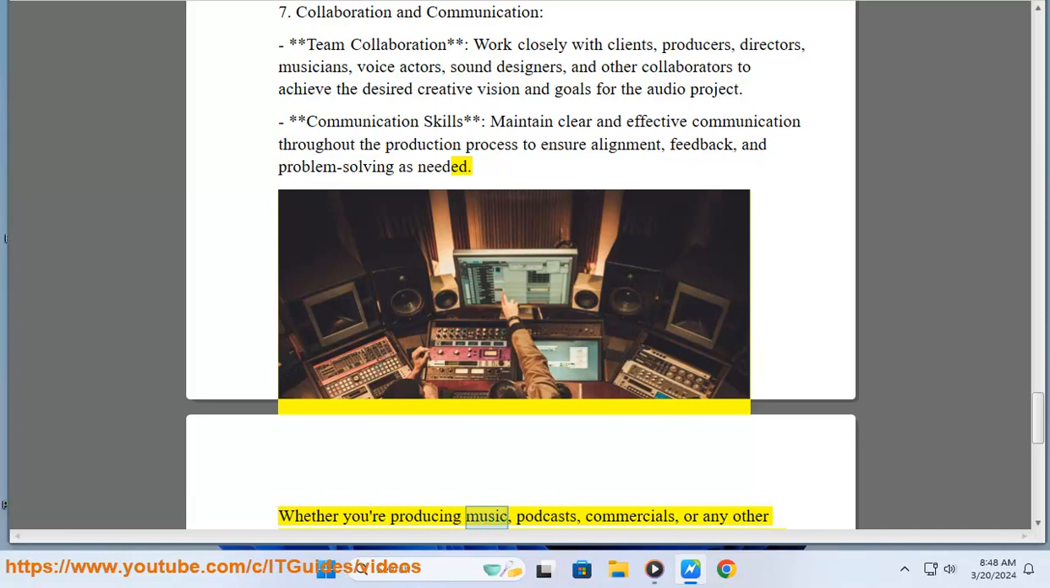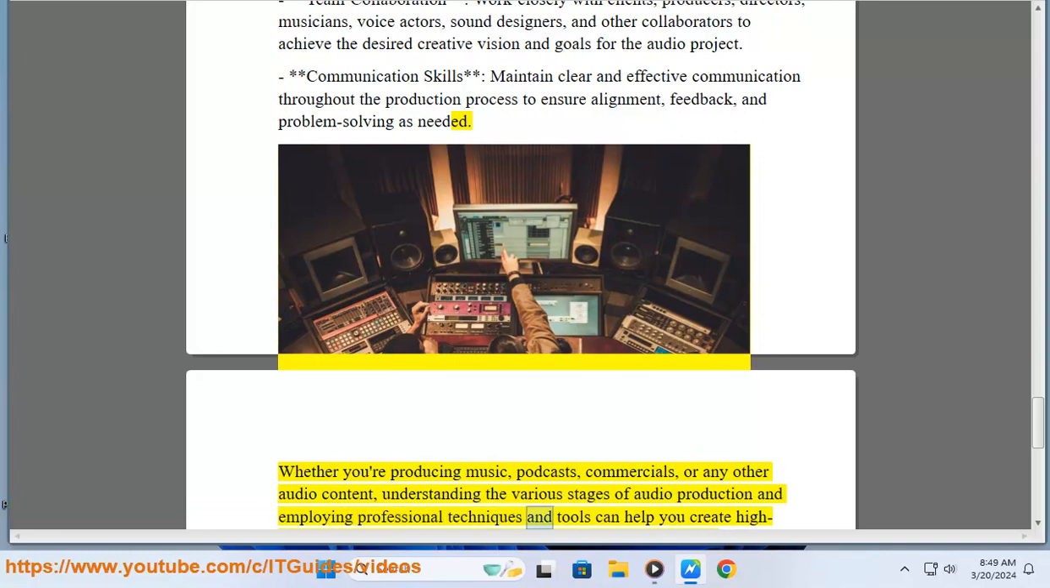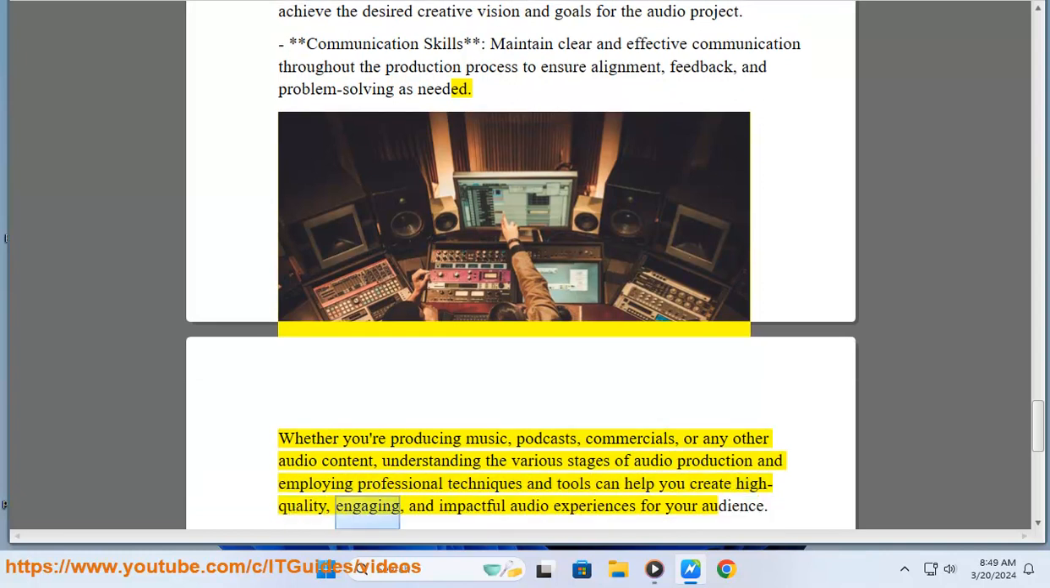Whether you're producing music, podcasts, commercials, or any other audio content, understanding the various stages of audio production and employing professional techniques and tools can help you create high-quality, engaging, and impactful audio experiences for your audience.